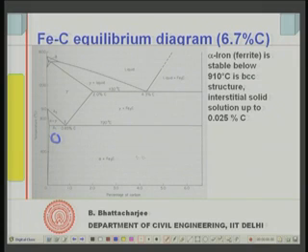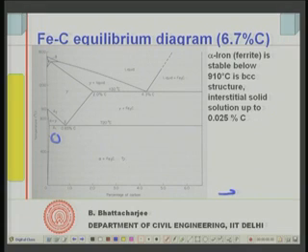Well, in this diagram, of course, as you can understand, the top is all liquid, this axis is temperature, and this axis is the percentage of the alloying element. As we cool down, we come vertically downwards, and as I go in the horizontal direction, the percentage of the alloying element increases.